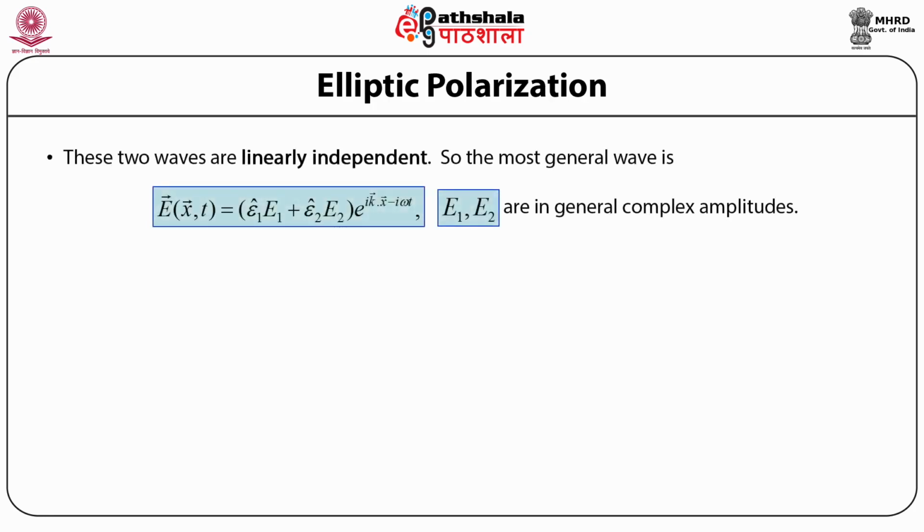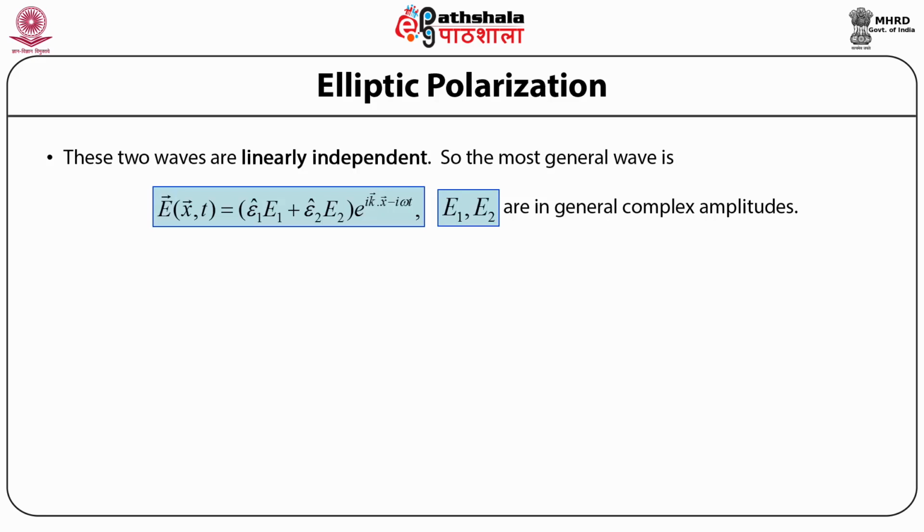So these two waves are linearly independent, and the most general wave is a linear combination of these two linearly independent solutions, which can be written as the electric field vector E as a function of position vector x and time t is equal to bracket open epsilon subscript 1 cap times electric field E1 plus epsilon subscript 2 cap times electric field E2 bracket close whole times exponential to the power iota times wave vector k dot product with position vector x minus iota times angular frequency omega times time t.